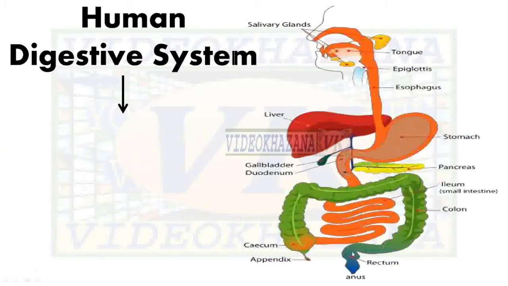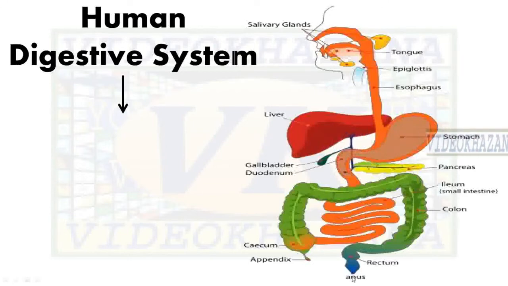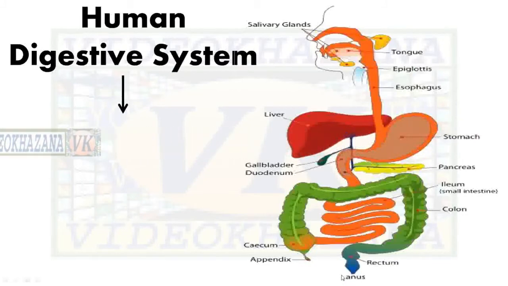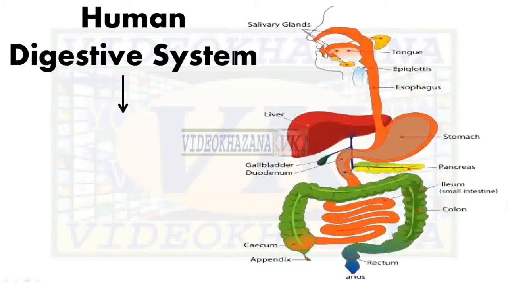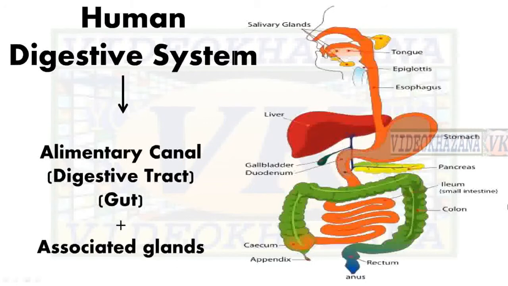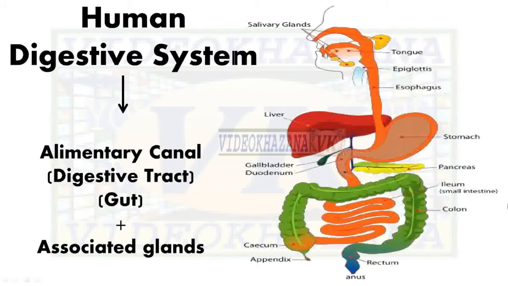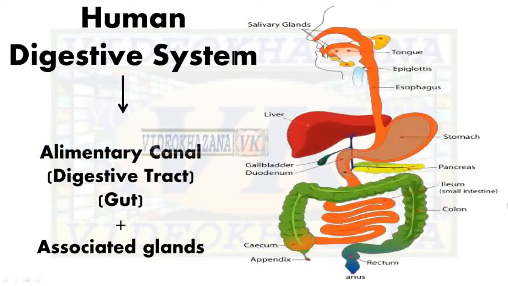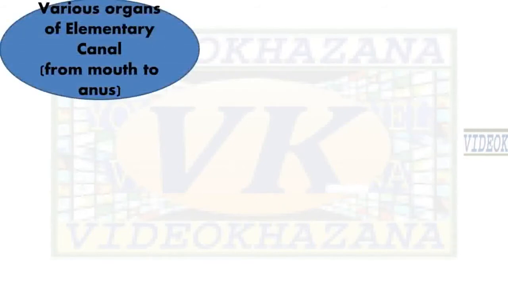You can see this is the small intestine, and this small intestine opens into the large intestine, and this green, broader structure is the large intestine. The last part of the large intestine is the rectum, and it opens into the anus. Last point, anus. Beginning point, mouth. So the human digestive system has two parts: alimentary canal and associated glands. Alimentary canal means digestive tract. We call it gut also.